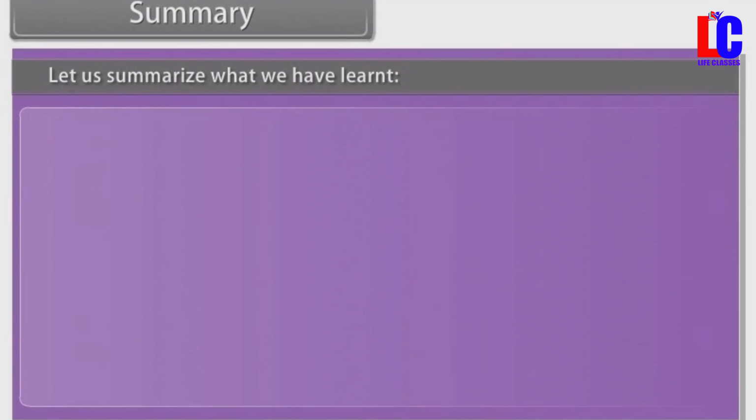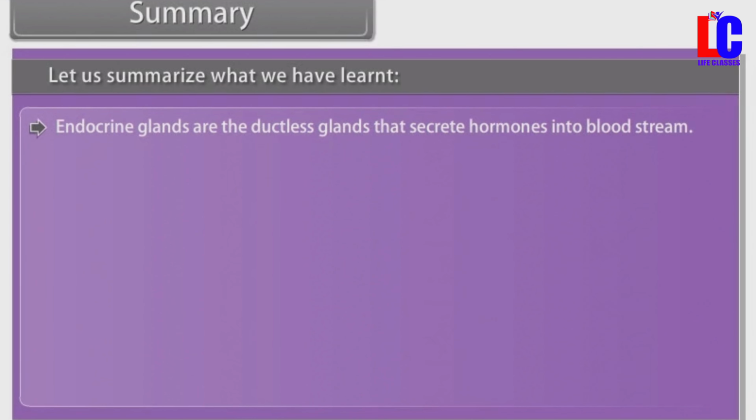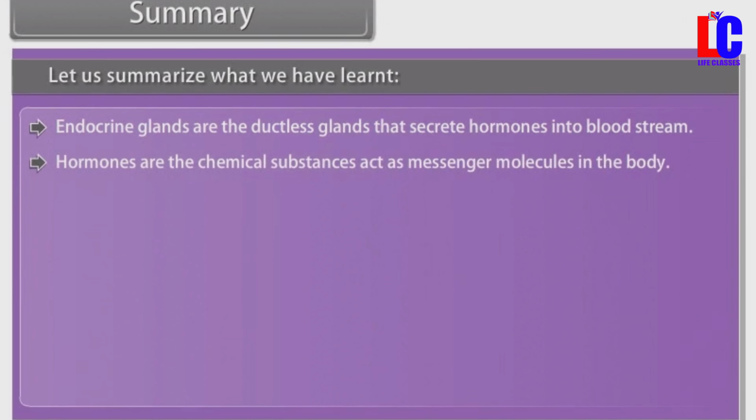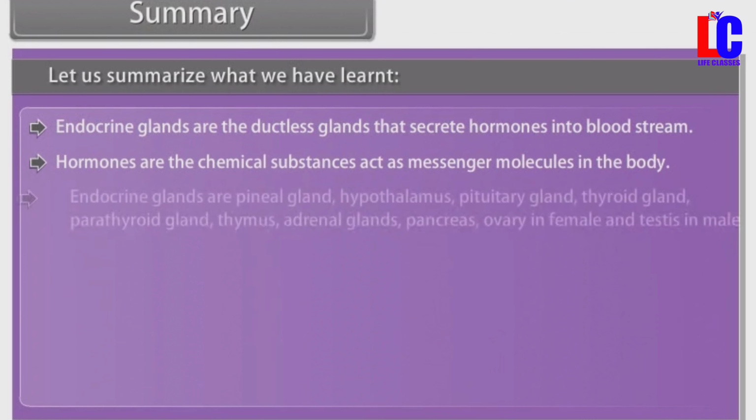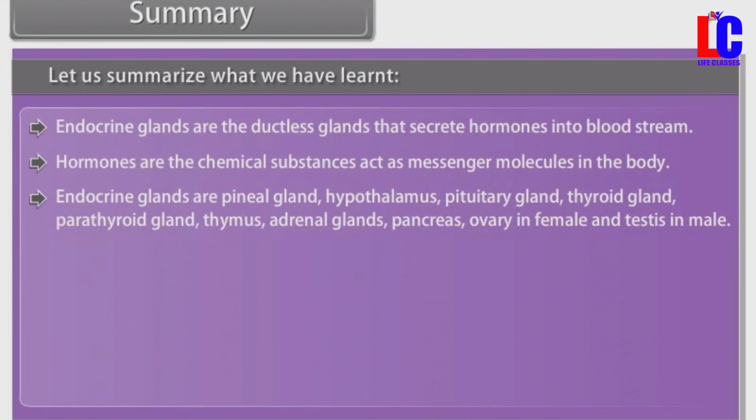Summary. Let us summarize what we have learnt. Endocrine glands are the ductless glands that secrete hormones into the bloodstream. Hormones or the chemical substances act as messenger molecules in the body. Endocrine glands are the pineal gland, hypothalamus, pituitary gland, thyroid gland, parathyroid gland, thymus, adrenal gland, pancreas, ovary in female, and testes in male.